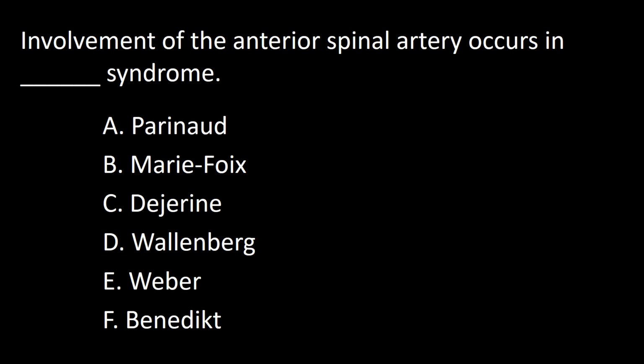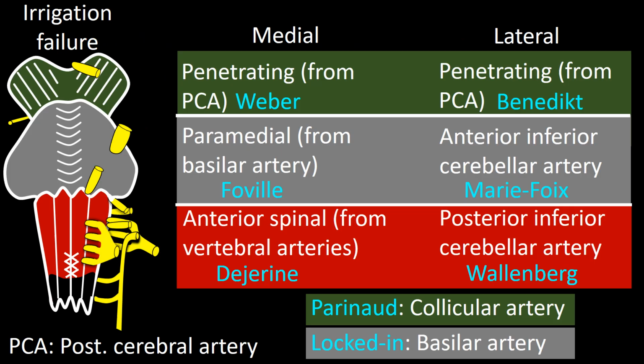Next question. Involvement of the anterior spinal artery occurs in dash syndrome. A. Parinaud. B. Marie-Foix. C. Dejerine. D. Wallenberg. E. Weber. F. Benedikt. This table, color matched with the brainstem cartoon, lists the arteries involved in the different major vascular brainstem syndromes. We will mention each syndrome followed by the involved artery.